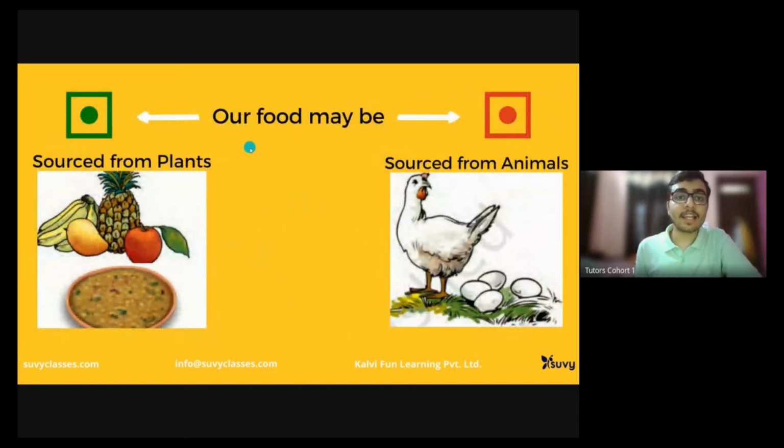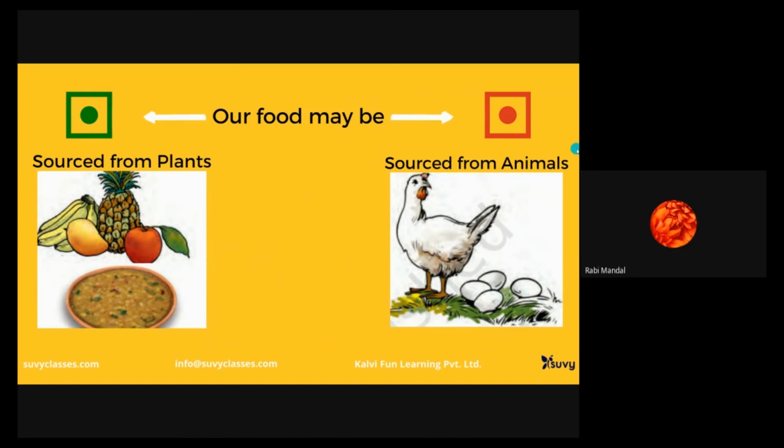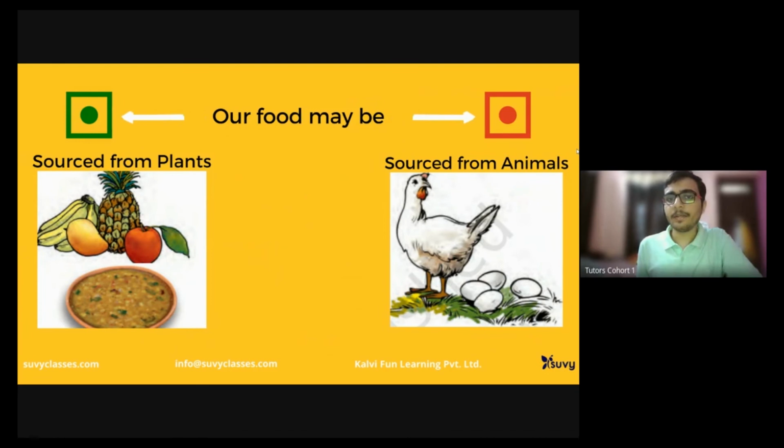Okay, then we discussed that our food can be sourced either from plants or animals, right? The food that we get from plants is vegetarian, and the packets it comes in have this green mark over it, which indicates that it is vegetarian or sourced from plants, whereas this red mark indicates that it has been sourced from animals. You said it very well earlier. These marks are very indicative when we go for buying stuff. Very good.